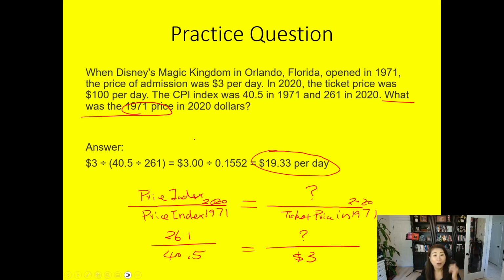I hope this question not only helps you understand how to use the formula to identify the inflation-adjusted price, but also helps you understand the economic reasons behind the actual price. It's not just about inflation, but also about quality changes and supply and demand changes.